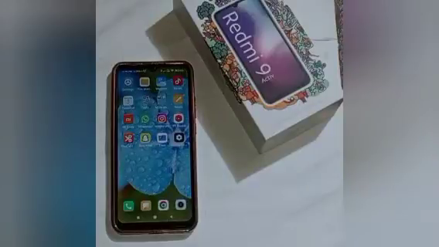So today's video title is how to turn on locking sound in Redmi. So let us start our video.